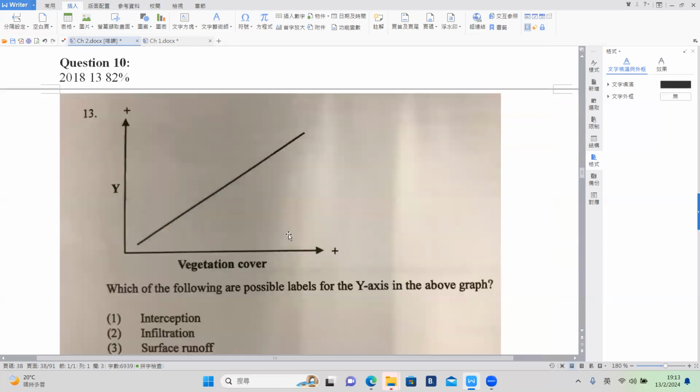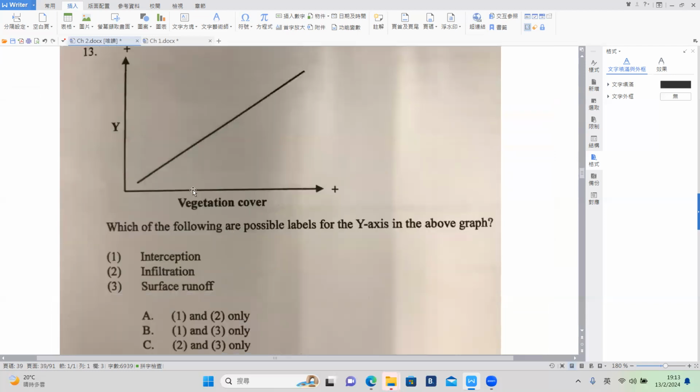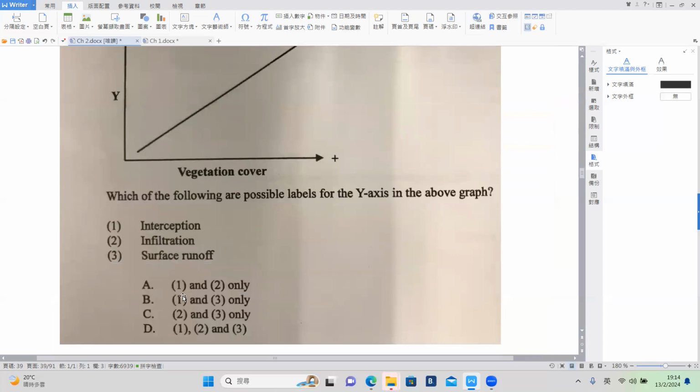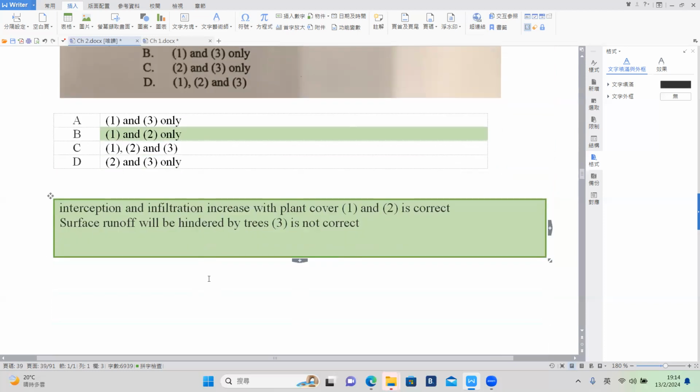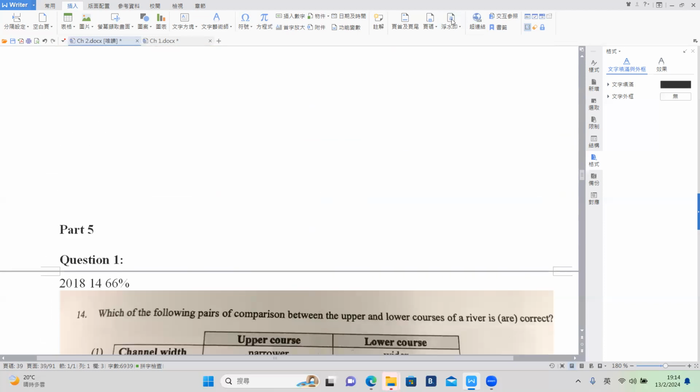Okay, this one is wrong too, I really don't know how to talk to you. Okay, again vegetation cover. If more vegetation cover, interception increases, right? Infiltration increases, right? Okay, surface runoff reduces, just like before. 1 and 2 only, A. Okay? Then this is the end of part 4. Bye bye.